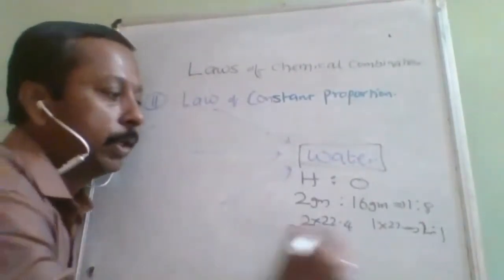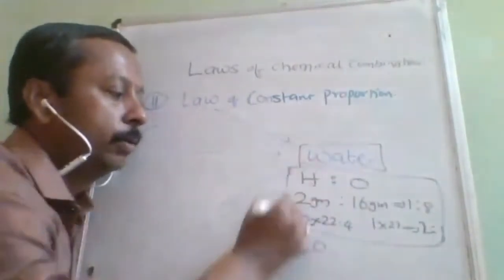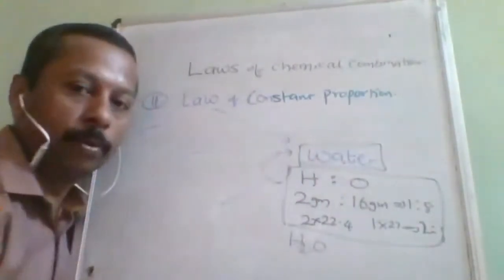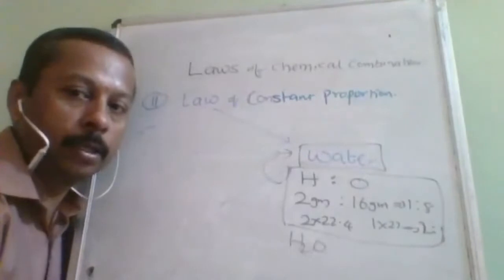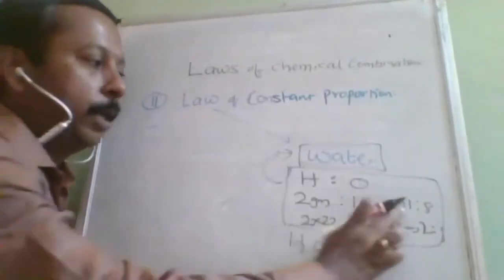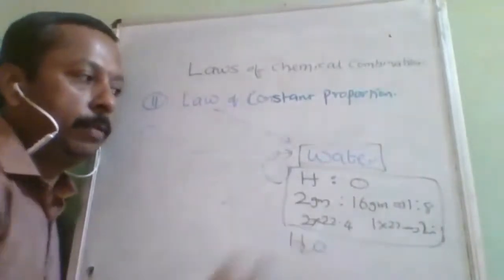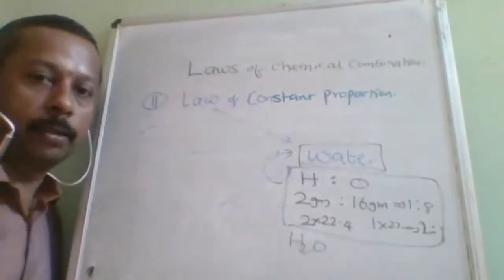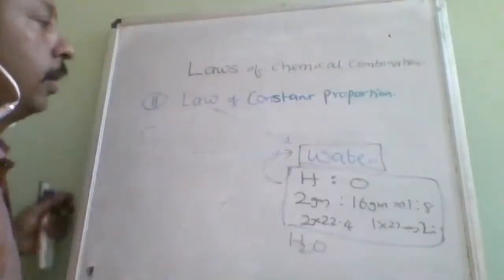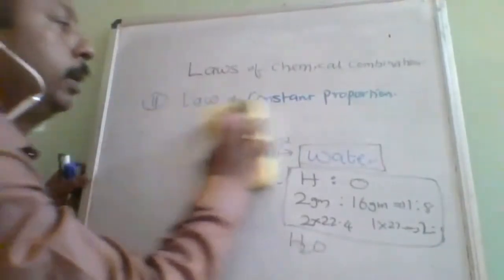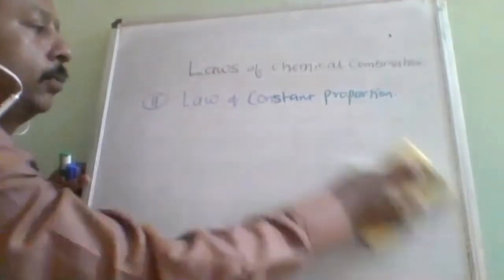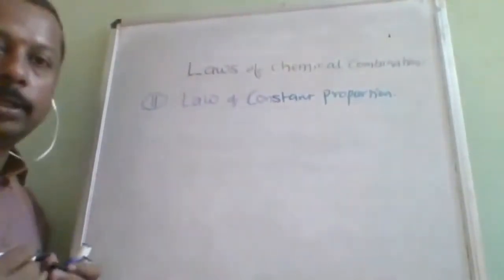Understood? So the combining ratio of hydrogen and oxygen to produce pure water is always constant. How much is it? In the mass ratio 1:8, in the volume ratio 2:1. So that is the law of constant proportion. In this example, we will take only one molecule.